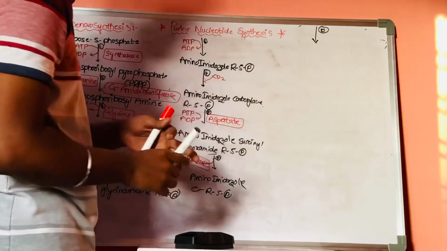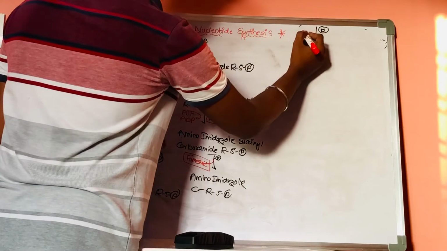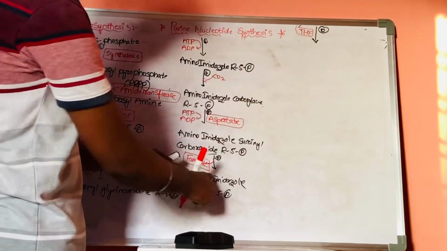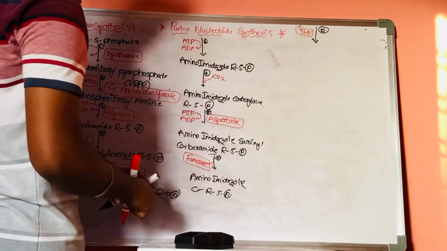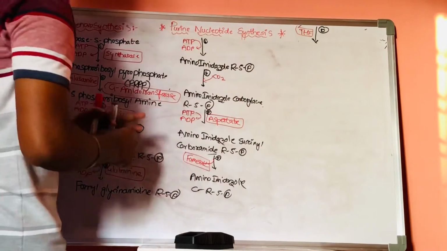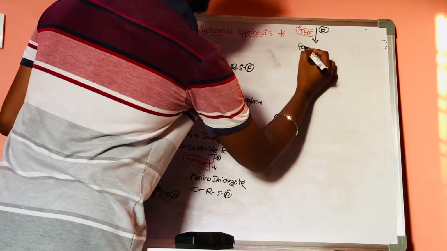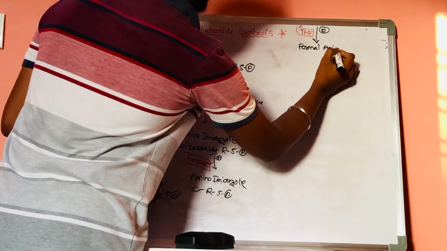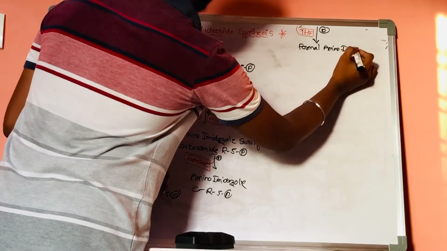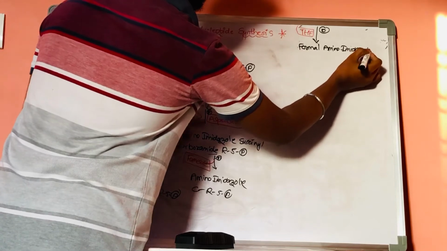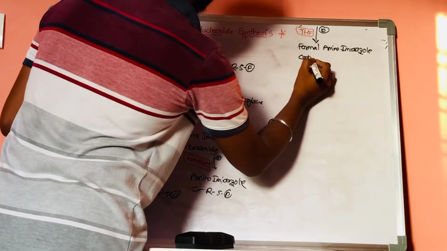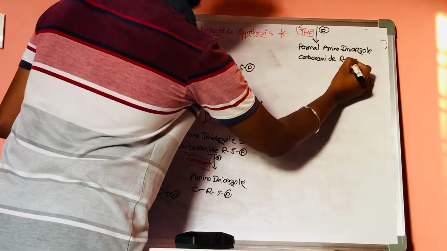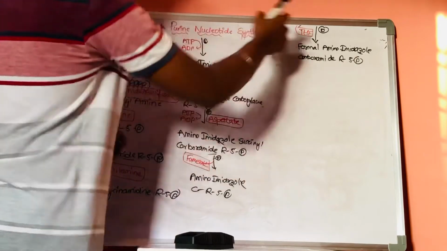In the 10th step we require tetrahydrofolate. With the help of tetrahydrofolate, this amino imidazole carboxamide ribose 5-phosphate will accept the formyl group, resulting in the formation of formamido imidazole carboxamide ribose 5-phosphate. Now, this is the 10th step.